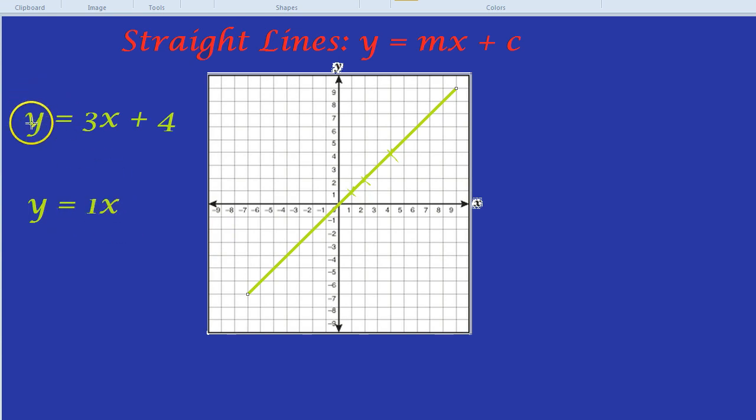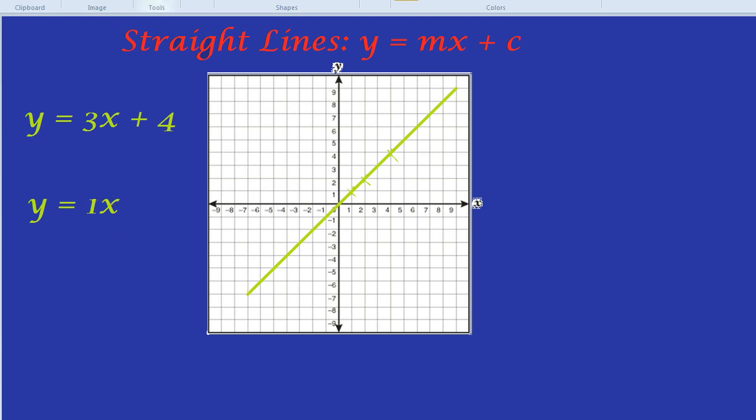What about back to this y equals 3x plus 4? Again, focusing on the number next to the x. Well, in this case, for every 1 you go across, you went up by 1. For every 1 you go across, or right, you go up by 1. 1 right, up 1. So that's what that number is. It's called the gradient. It just says how steep the slope is.